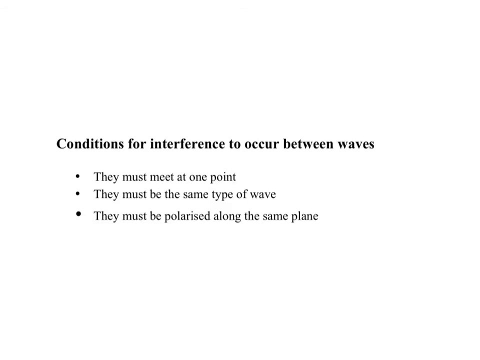Okay, but these are the three conditions for them to meet. Whether or not you get a clear pattern is a different story. That comes under conditions for steady interference pattern. So whether it forms a pattern is not important. It's whether they will interact or not. That's it. Okay, so now let's talk a little bit about what is coherent.